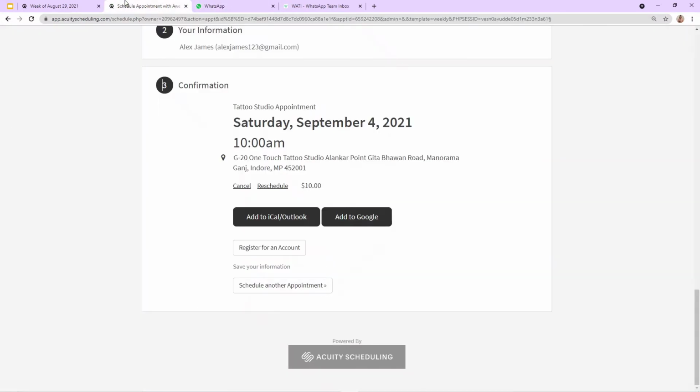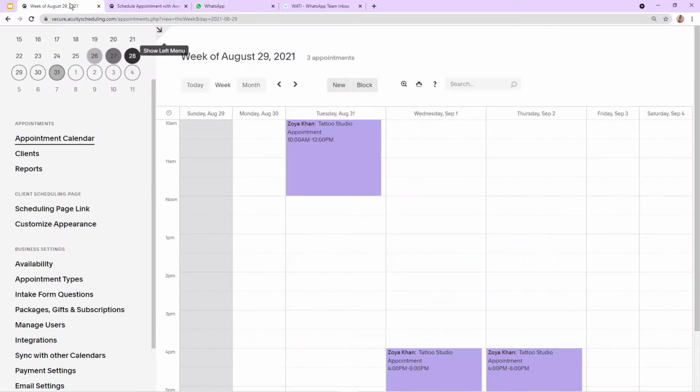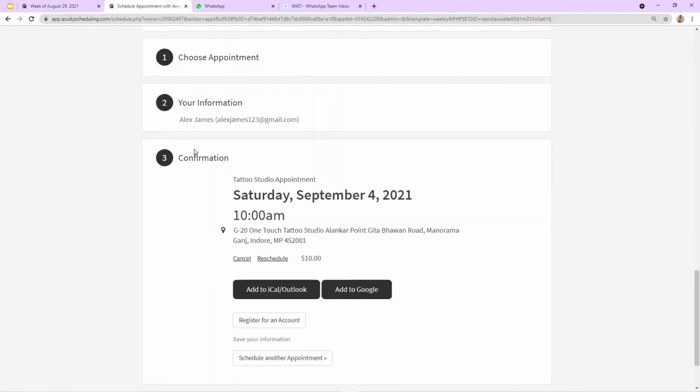So you must be wondering, how did I manage to send a message on WhatsApp automatically as and when an appointment is booked? You do not need to worry here. Let me tell you that I followed 3 simple steps and created this automation between WhatsApp and Acuity Scheduling. I'm going to show you what are those steps so you can also follow them and create this workflow.